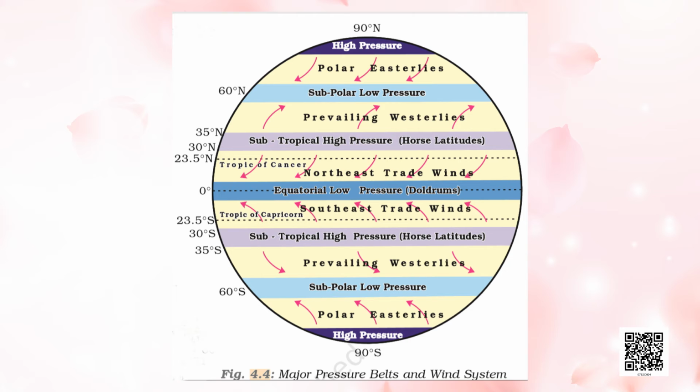After this, you see 35 degrees south to 60 degrees south and 35 degrees north to 60 degrees north, there is the prevailing westerlies wind. From 60 degrees north to 90 degrees north and 60 degrees south to 90 degrees south, you see here the polar easterlies wind. So students, winds can be classified into broadly three types.